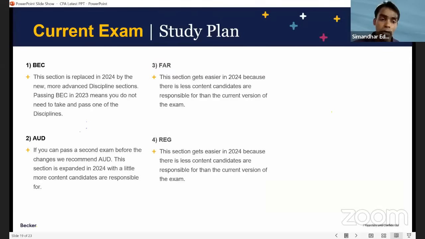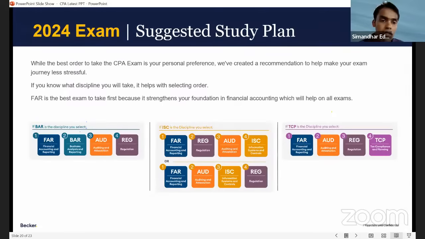Out of these 3 disciplines, you can select any one of the disciplines, right? Like I said, our recommendation would be for ISC because of the sheer lesser content, or TCP because the content is less and you can pass the exam faster. It's not a problem even if you go for BAR, because Simandhar will still conduct the classes, but that will be only yearly once. I don't think we can conduct every now and then. Okay. Now see the suggested study plan.